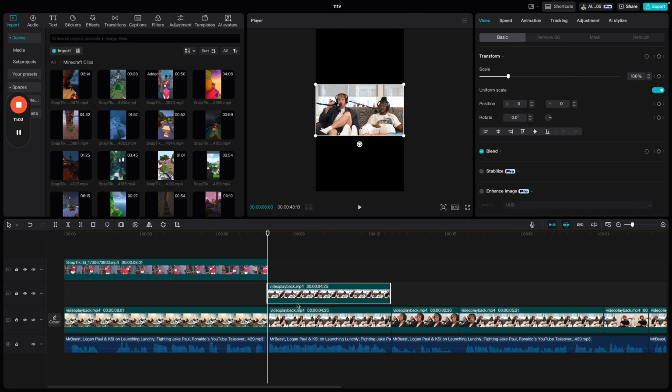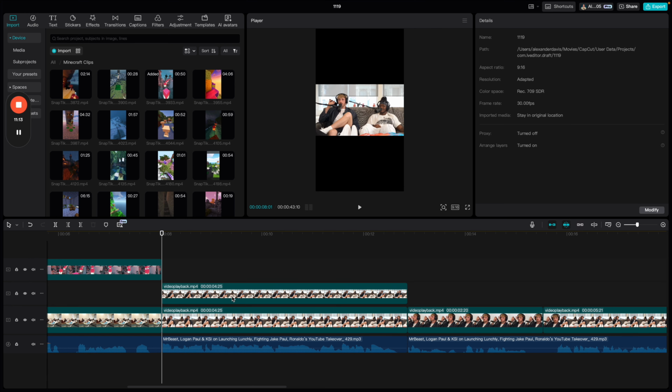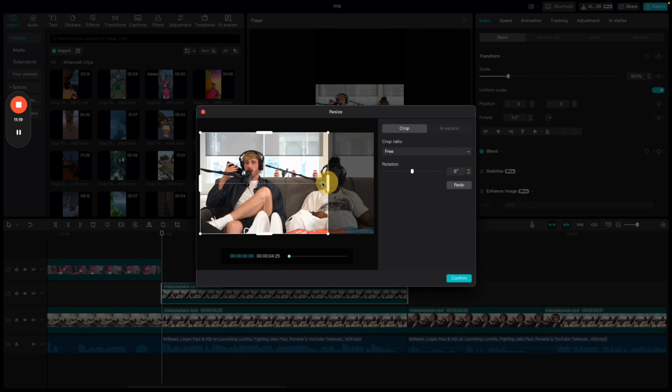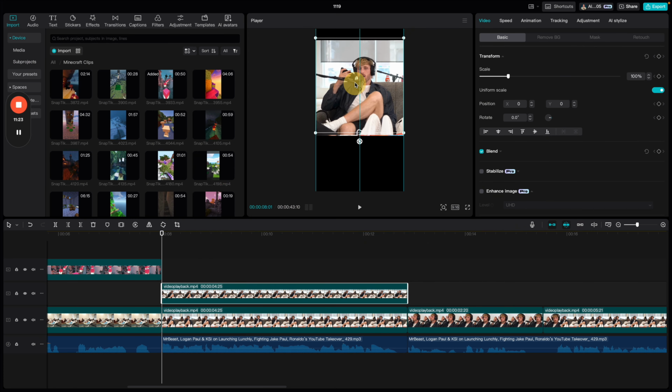Copy this clip and then duplicate it. Why are we duplicating it? There's 2 people here. So just like I showed you the crop, we're going to go here, edit, we're going to crop ratio, and we're just going to crop out Logan on the top one. And guess what we're going to do to the bottom one? We're going to crop out KSI.